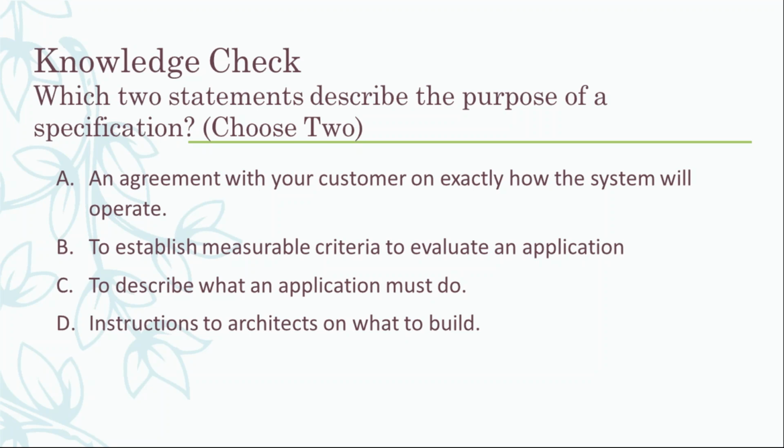And to describe an agreement with your customer on exactly how the system will operate. That's right, A and D. B and C are the requirements, as you can see. That is the requirement, not the specification. And the measurable criteria, the SMART criteria, says how you can measure your application. We do not specify that in a specification.